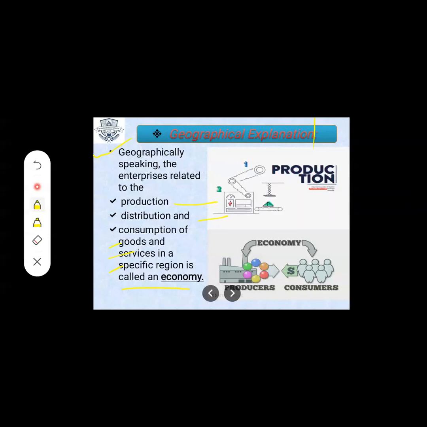Economy means the customer who is consuming the goods, means he is buying the goods, and the seller is selling the goods. Production means in the factory the product is being made, and that product is being distributed in the market, and those who purchase that product from the market, the customers, that is known as consumption of goods and services.